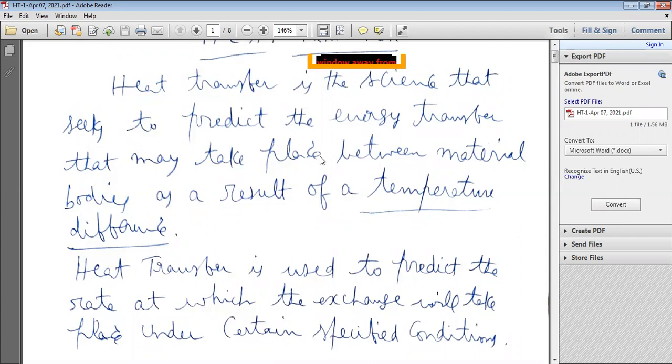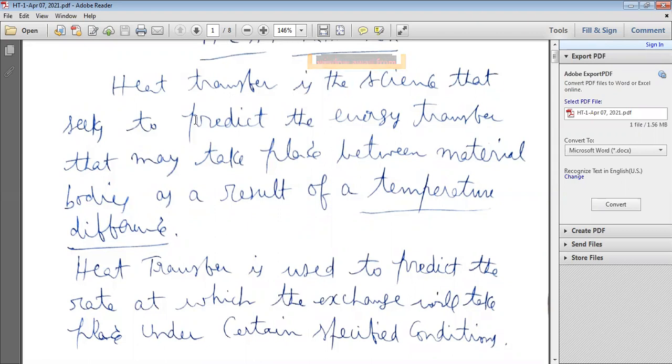Two bodies here. In between, there will be material. So sometimes there is conduction heat transfer, sometimes convection heat transfer, sometimes radiation heat transfer. Okay, so what is what? We'll see one by one. For heat transfer, you require some material bodies which are at different temperatures. One may be at high temperature, the other at a lower temperature. That's why a temperature difference must be there in order for heat transfer to take place.